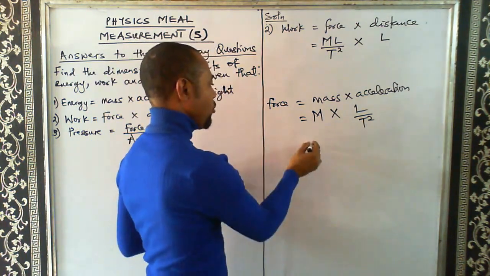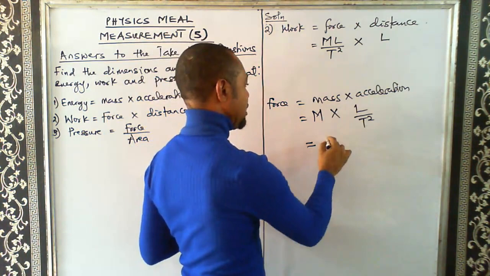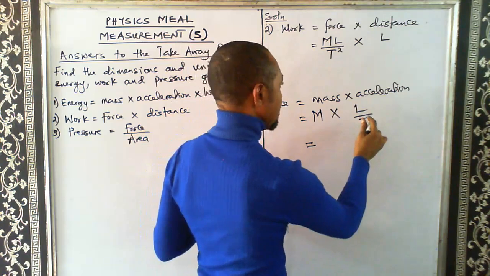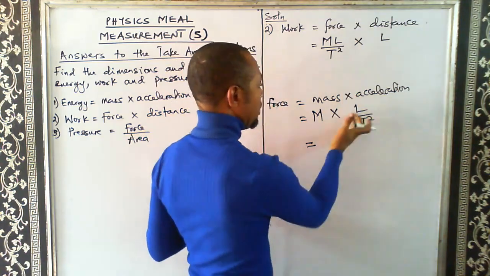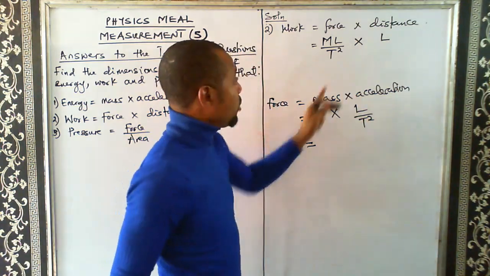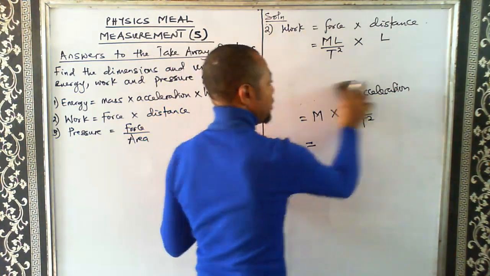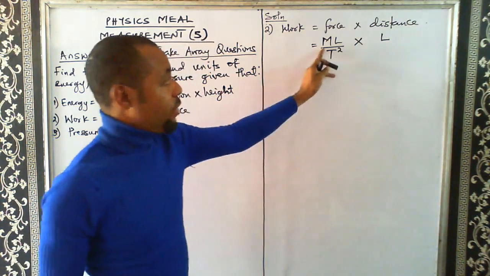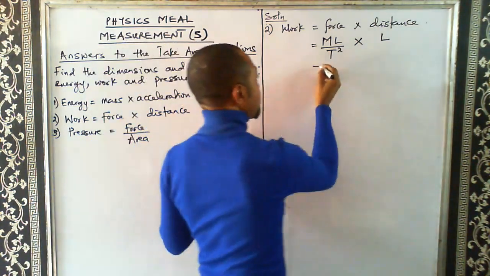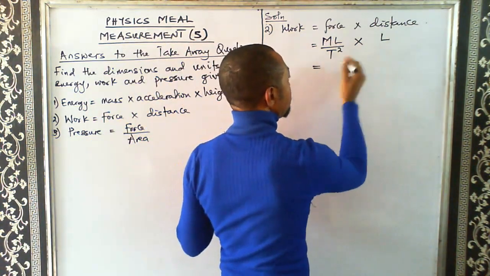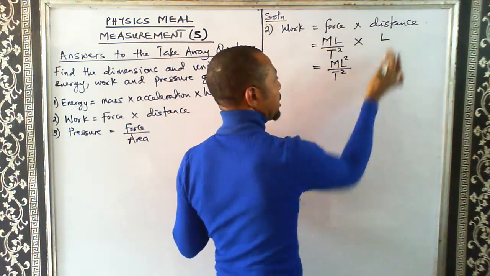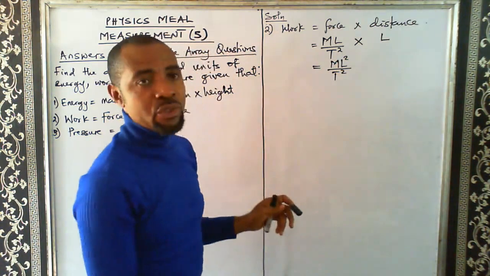We still have more to do concerning measurement. So if we do this now, mass times this will give me mass times this. This is acceleration, this is force, but we are interested in this, so let's wipe this because we are not interested in force. We just wanted to show how we arrive at this as force. So this times this will give me ml square over t square, because length times length will give me length square.